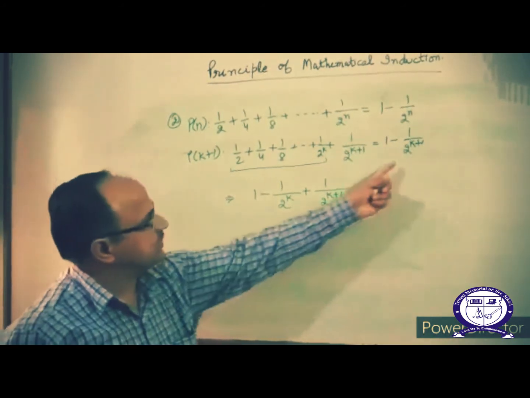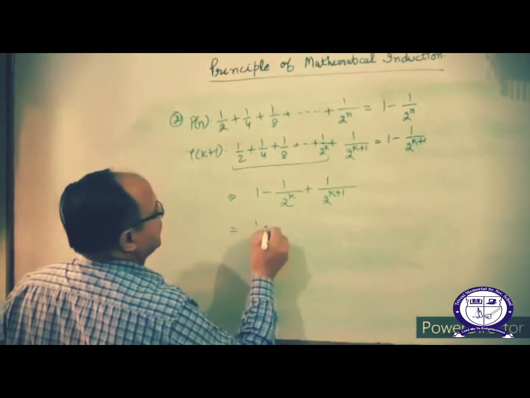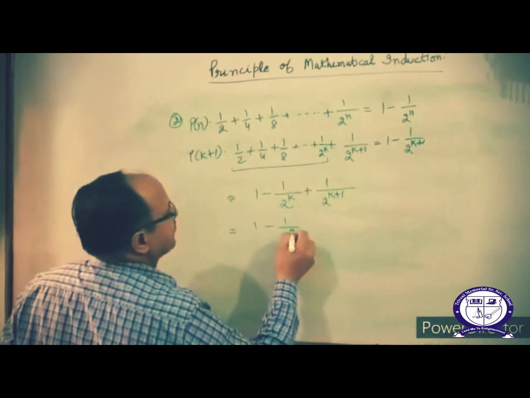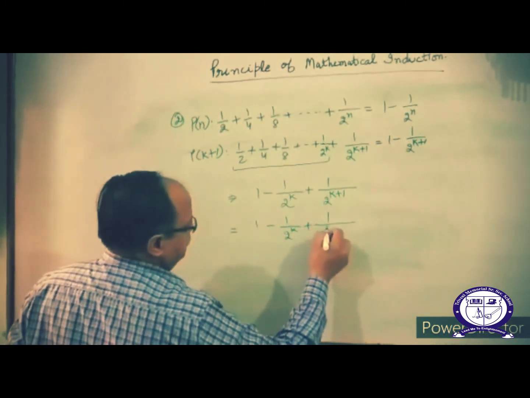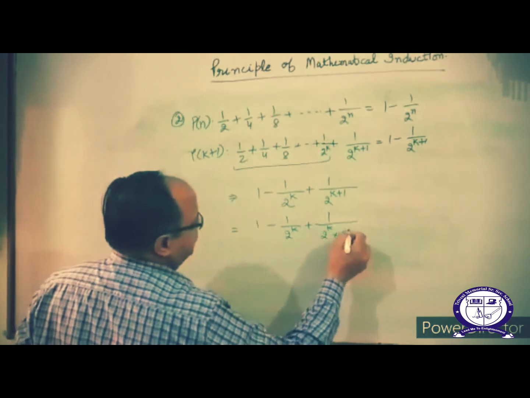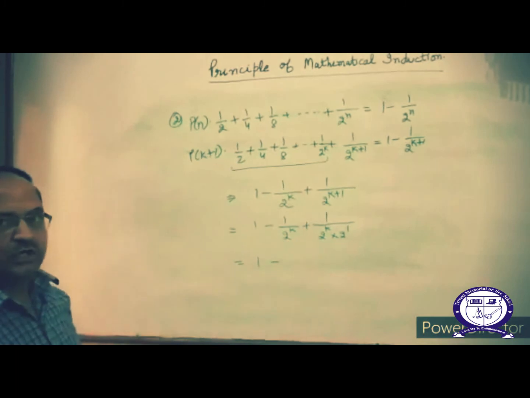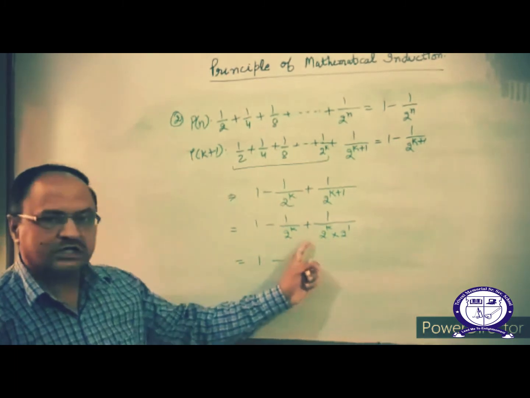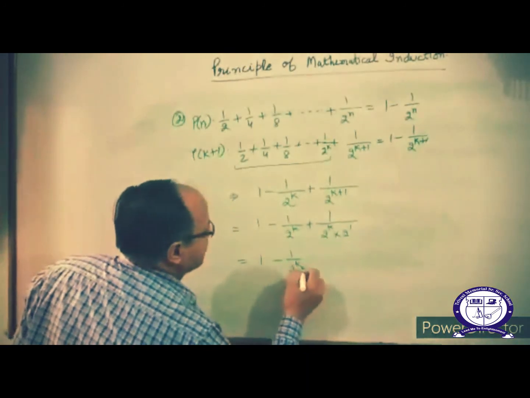With the help of this you want to prove right hand side. So 1 minus 1 by 2 to the power k. In this step you can break 2 to the power k plus 1 into 2 to the power k into 2. Now can you take common? Last two terms you can take common, 1 by 2 to the power k.